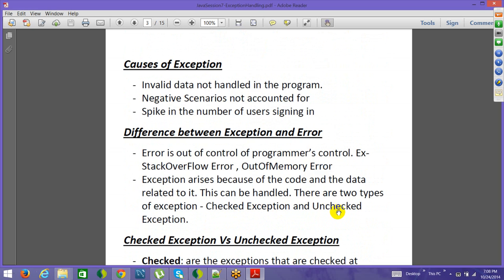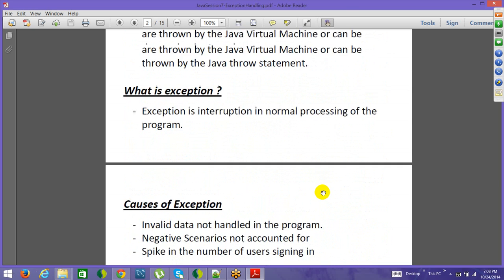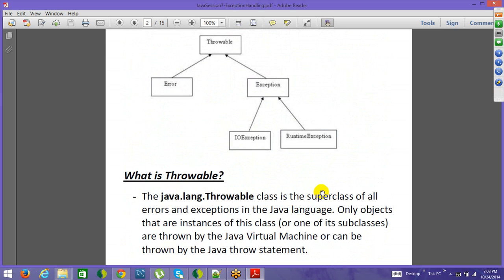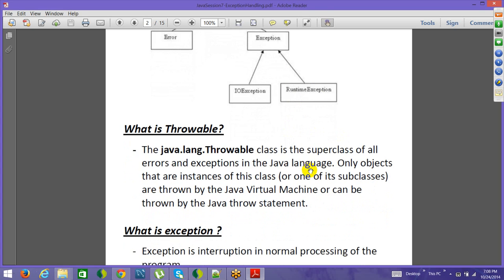There are some exceptions which, at the time of writing a program, you know can come. They are checked exceptions. Now there are certain exceptions like null pointer exception. You do not know at the point of time when you are writing the program that, because of some reason or the other, you will get that runtime exception. So only while running the program you get an exception, and then you know, oh, this has happened.